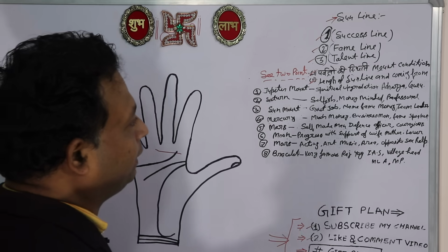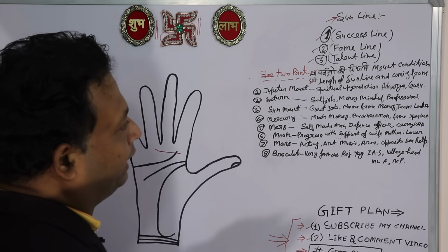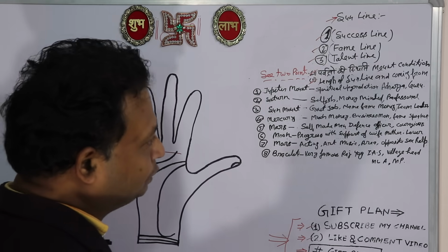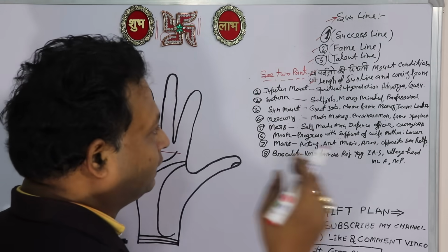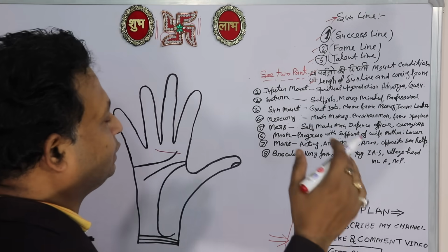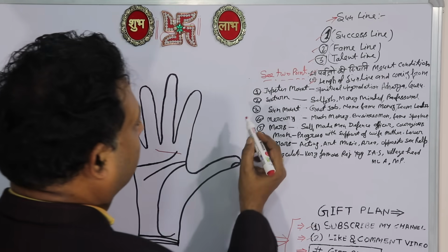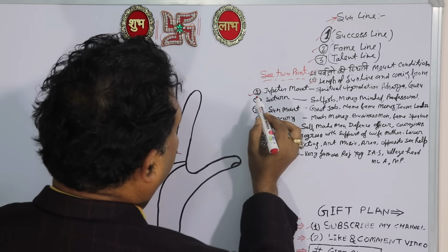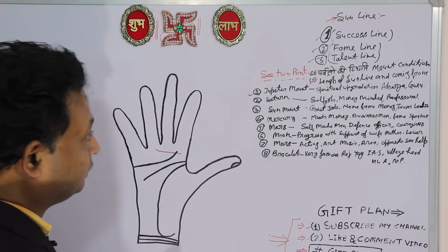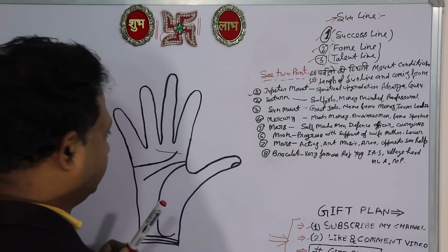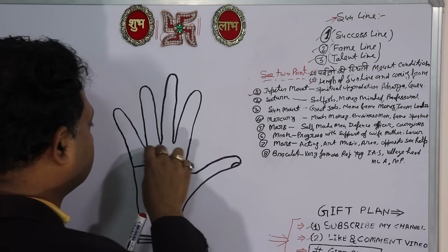This type of person will gain spiritual upgradation in his life, and he will be an acharya or guru of a spiritual institute. He can also be a lecturer or a good spiritual teacher, and he can also be a Jyotish Acharya.